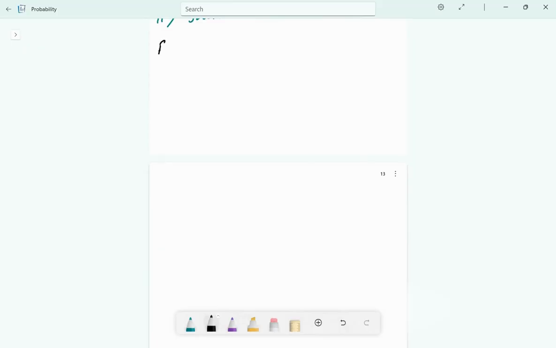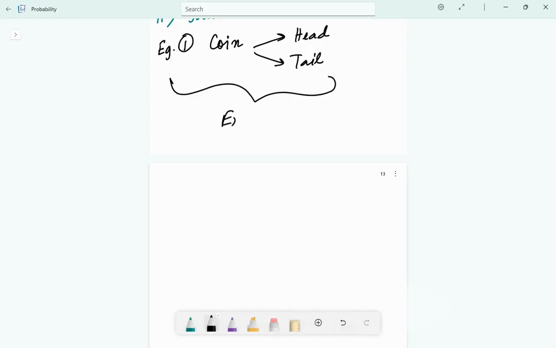See, the first example I'll take is a coin is tossed. Okay, the first example is of a coin. A coin is tossed. Assuming that the coin does not land on the sides, there are two possible outcomes of the experiment, which can be head, and the next is tail. On any performance of this experiment, one does not know what the outcome will be. The coin can be tossed as many times as desired under homogeneous conditions, and this is called an experiment.